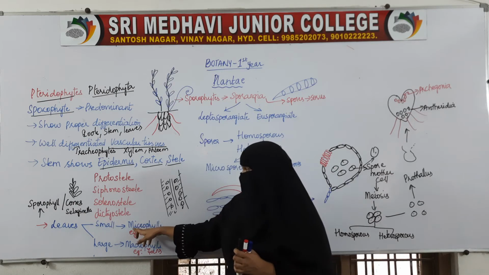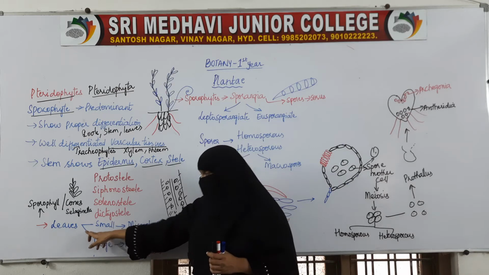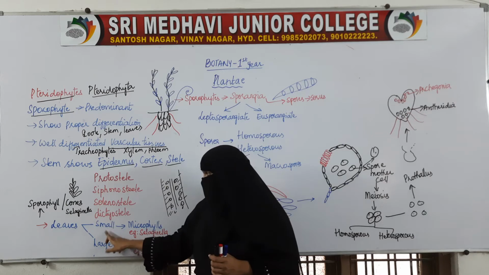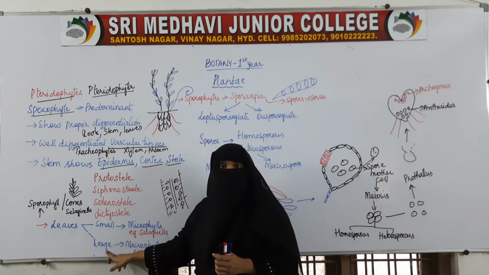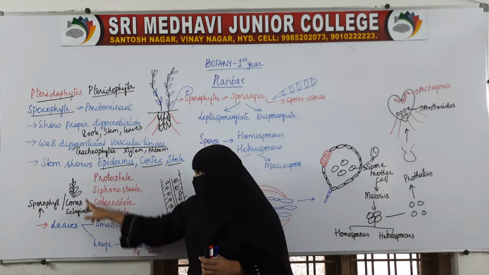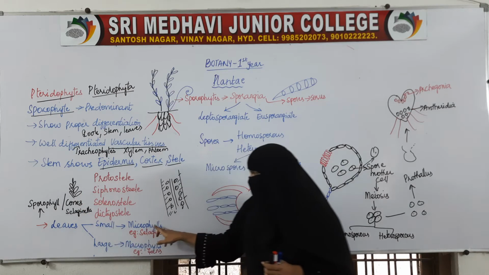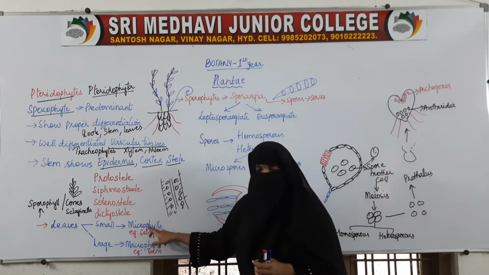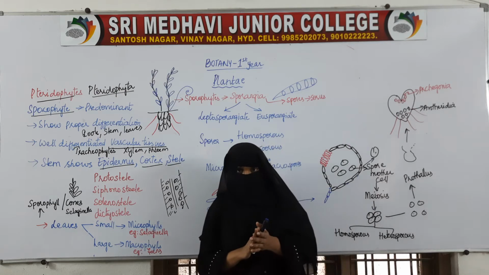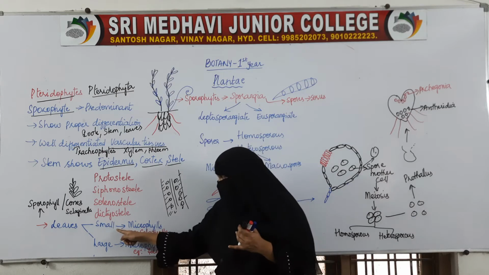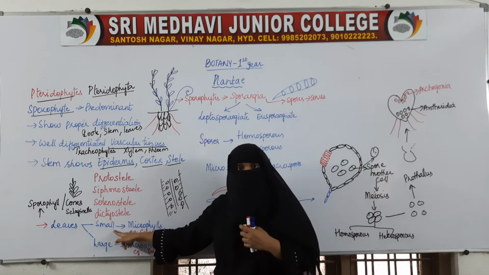Here the leaves can be small or large. In a few organisms the leaves are small and in a few organisms the leaves are bigger. The smaller leaves are called microphylls. Leaves are of two types: some plants have bigger leaves and some plants have smaller leaves.